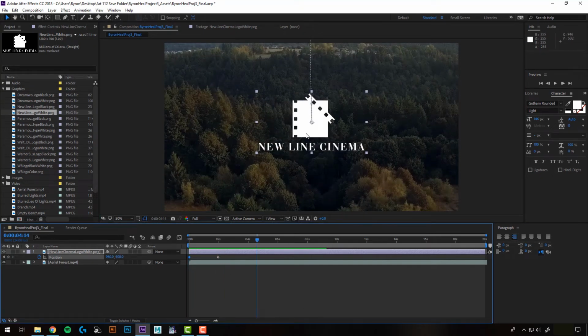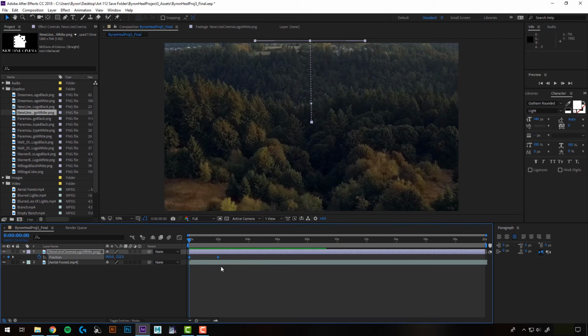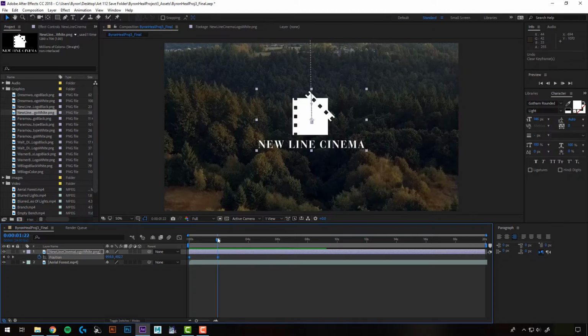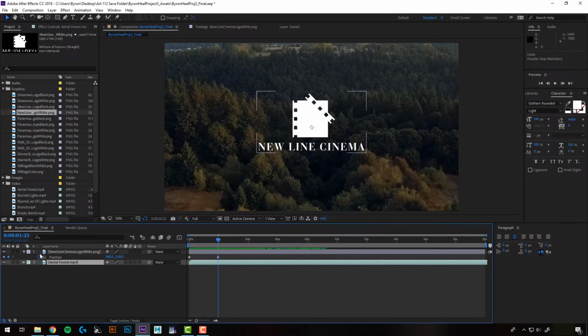I'm not really happy with the way that looks, so maybe let's try a different way to animate this. And I don't want to delete my keyframes here, or it's going to keep it up at the top there. If I just delete those both out, I'm going to undo that. What I'm going to do is move my slider to this keyframe, and now if I delete them, or just turn off my stopwatch here to delete all of them, that's going to remove them.